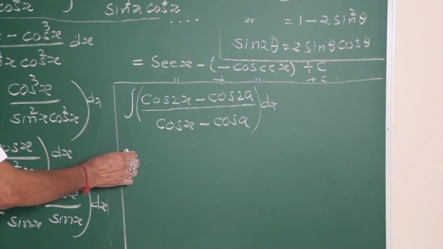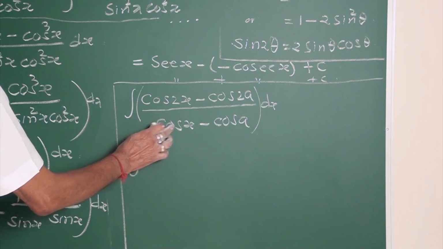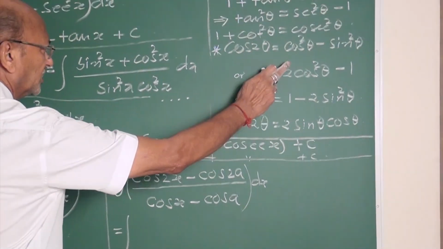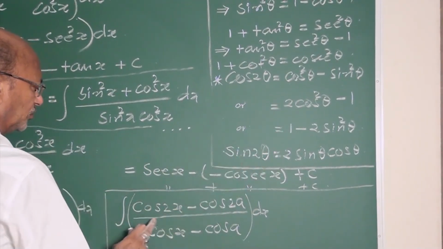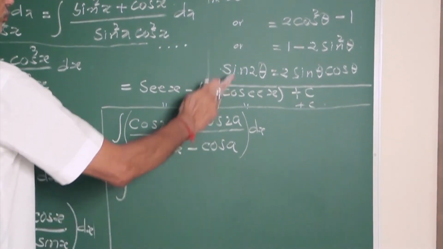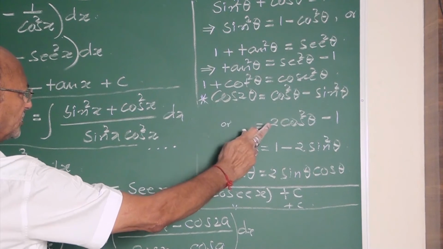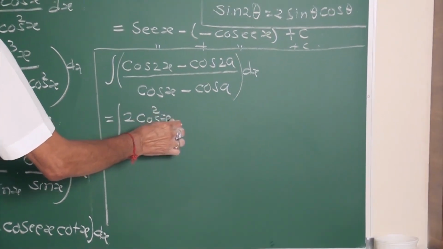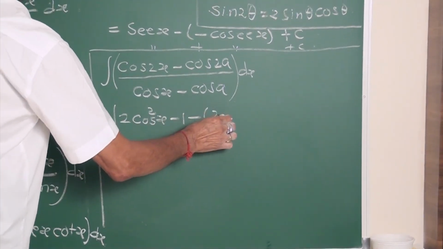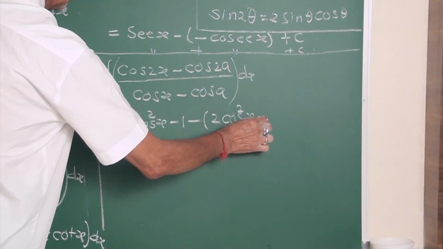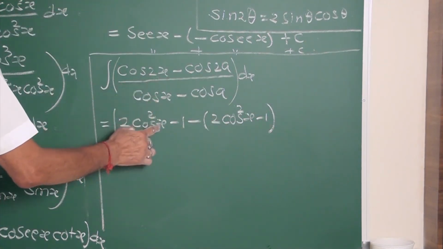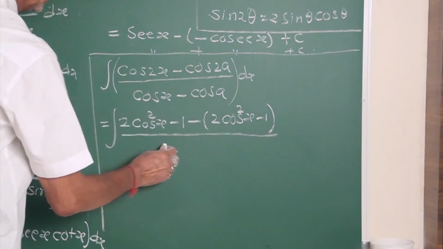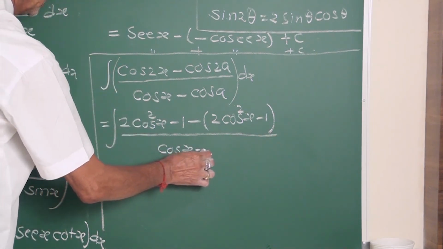To make use of the formula, you must use the formula for cos 2x in terms of cos only, not a mixture, not purely sin, because in the numerator and denominator you have cos. So use the formula for cos 2 theta in terms of purely cos. This is 2 cos square x minus 1 minus 2 cos square a minus 1. Where x is there, you write x; where a is there, you write a. Denominator you keep as it is, cos x minus cos a.